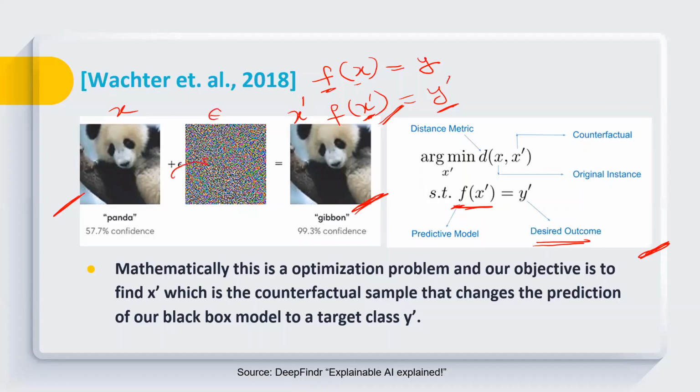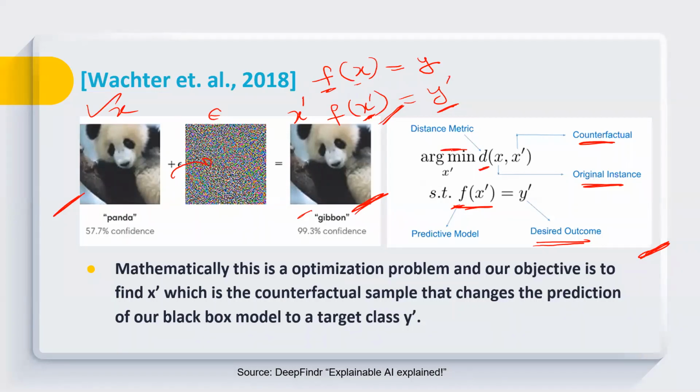This is the change in the input features which we have added, and this changes the input value from X to X prime. I hope you can now understand that this is the original instance, which is X. We want to find its corresponding counterfactual, which is X prime, and we want the distance between X and X prime to be minimum.